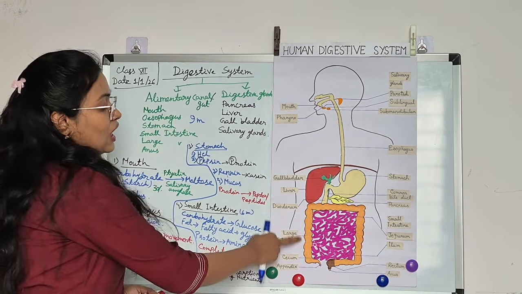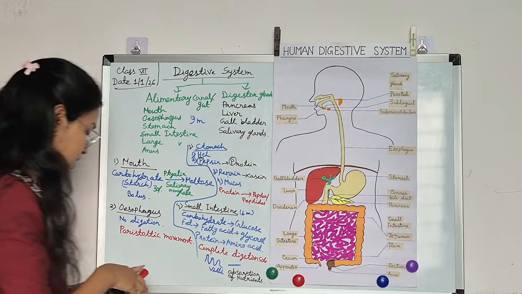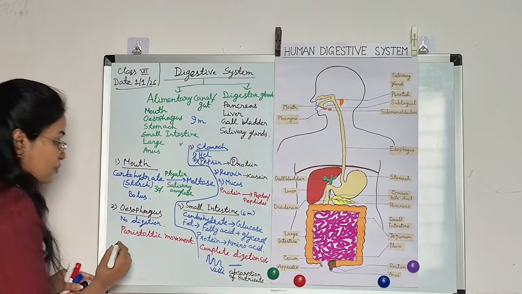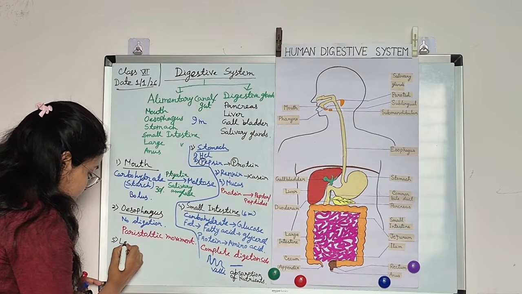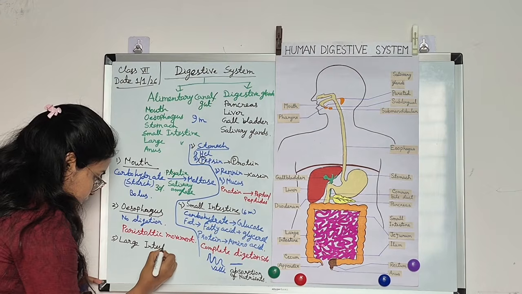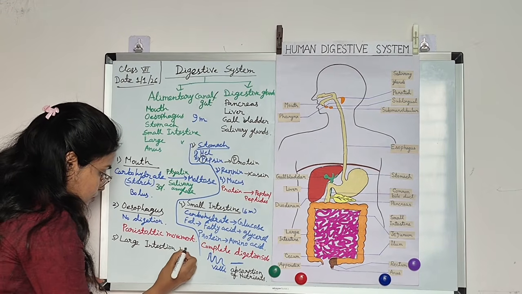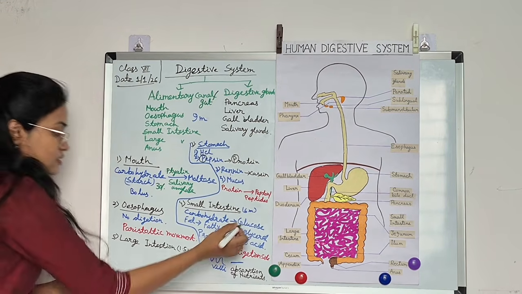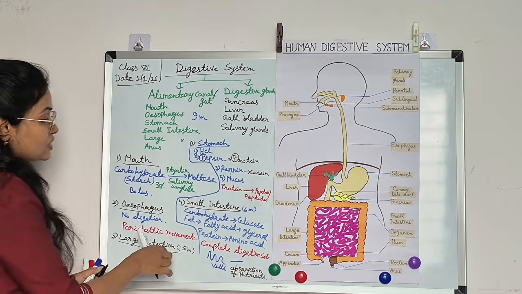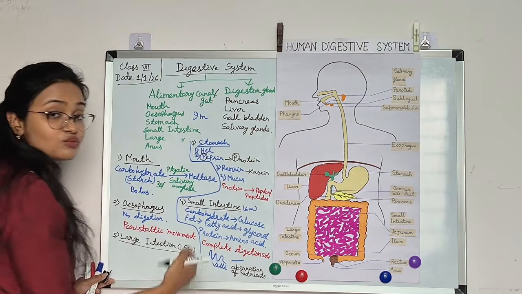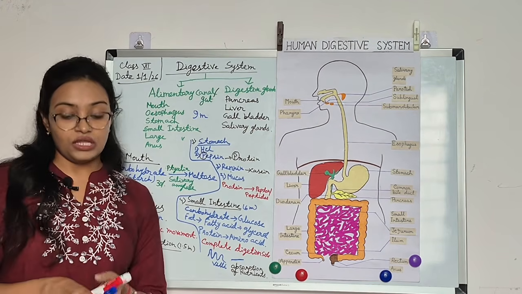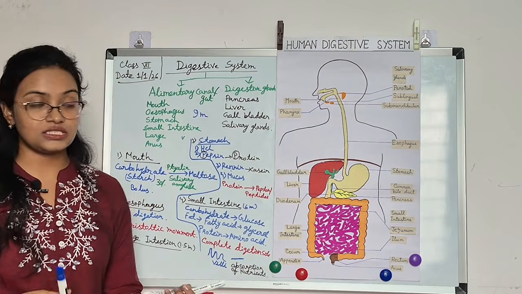Next comes the large intestine. Its length is about 1.5 meters. It is shorter than the small intestine. Still, it is called large because of its diameter. You can see the diameter is more, and the volume is also more. That's why it is called the large intestine.